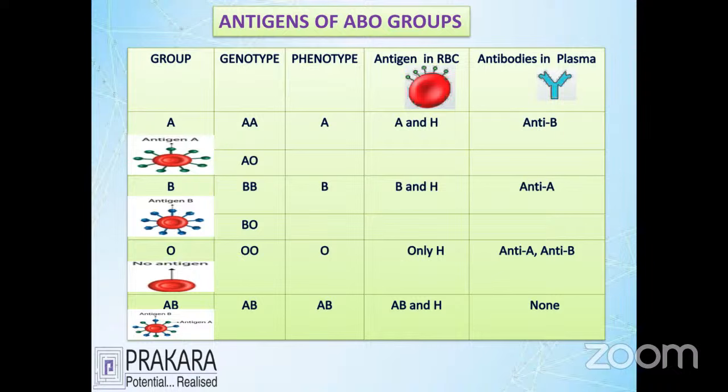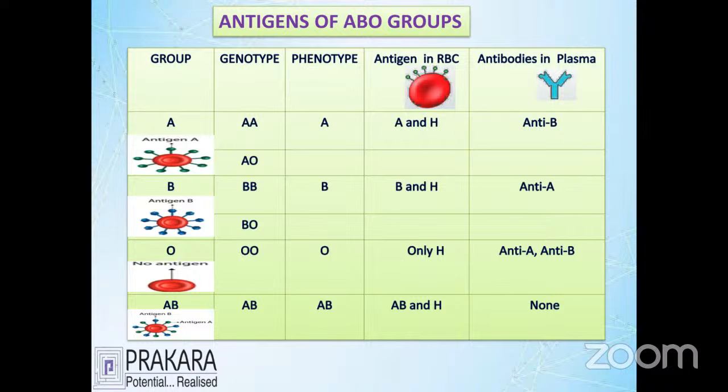Let's say, first example, the father has an A gene, the mother has an A gene, and the child is going to have one character that we call the A character. So the baby has to produce the A group. Finally, we can see that the A antigen is on the outside of the RBC.